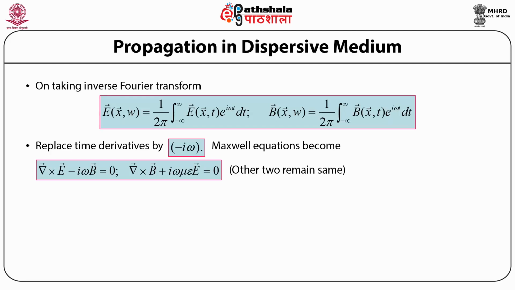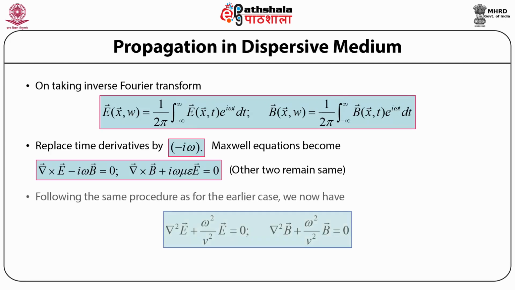So here basically we've written two of Maxwell's equations which involve the curl quantities: one equation which represents Faraday's law of electromagnetic induction, and the other which represents Ampere's circuital law. We've written down both those equations, and the time derivative that occurs in these equations has been replaced by minus iota times omega. And then again, following the same procedure and taking the curl of these equations